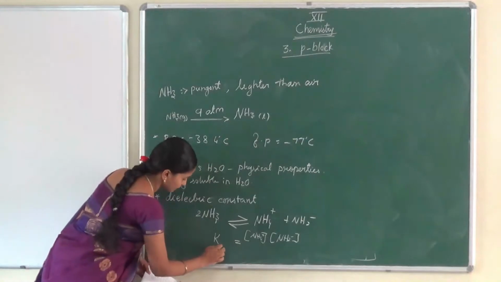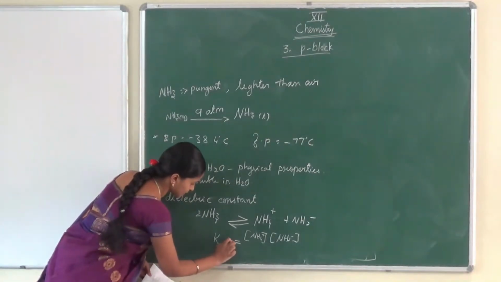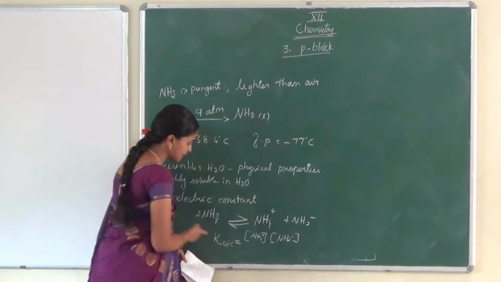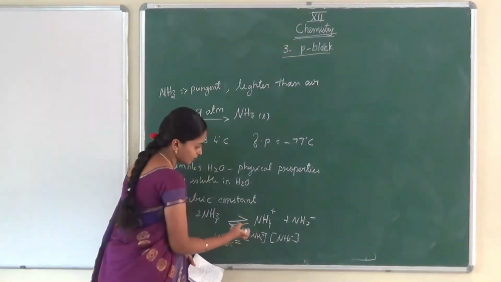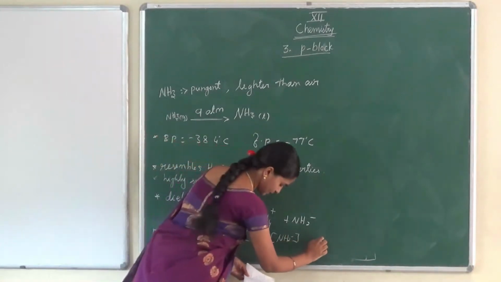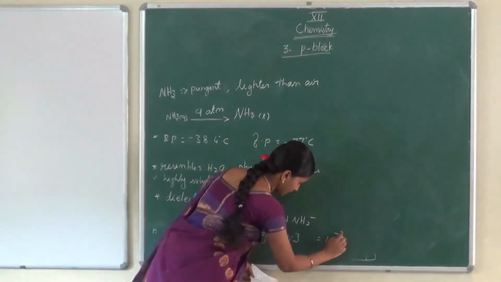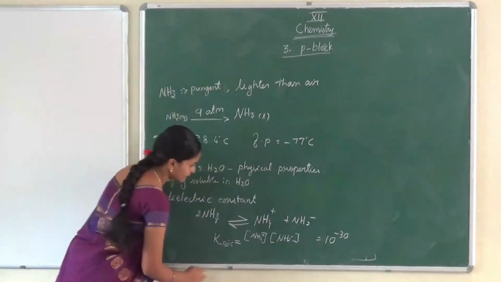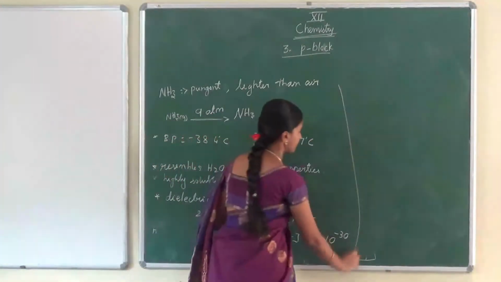This is measured at minus 50 degrees Celsius. Even at minus 50 degrees Celsius, the dissociation constant, that is the withholding power of the ionic form, is 10 power minus 30.